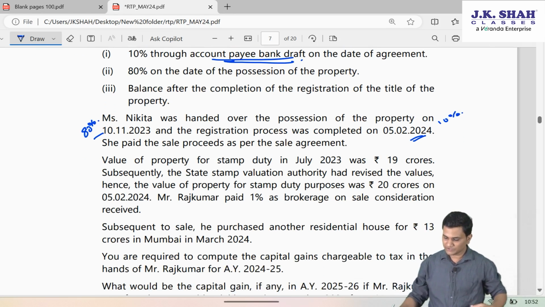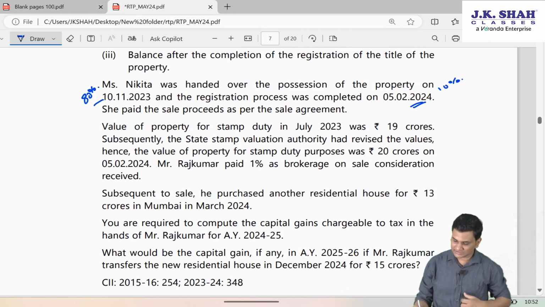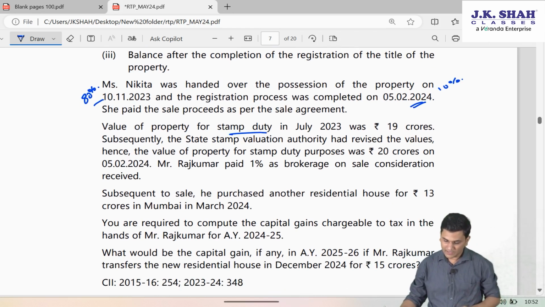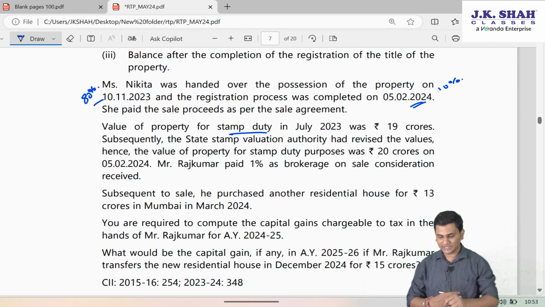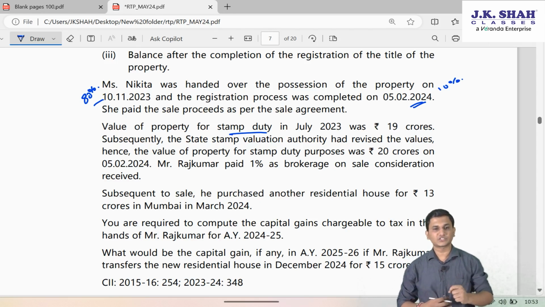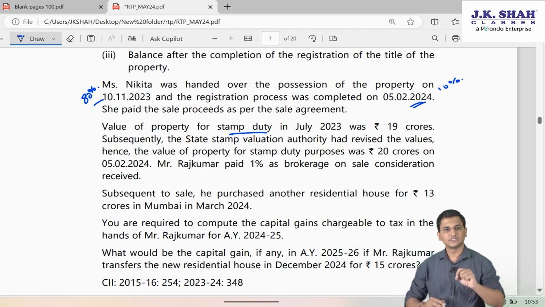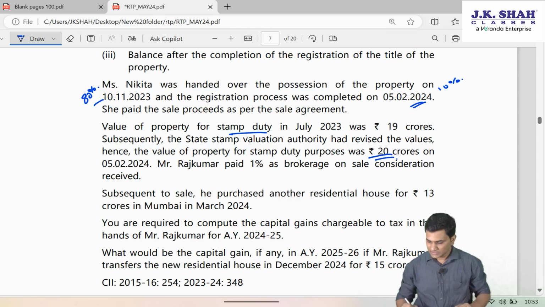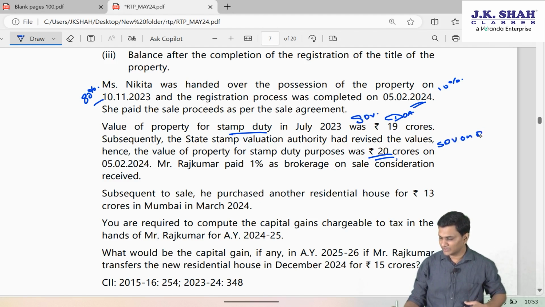Value of the property for stamp duty in July 2023 was 19 crores. So this is the stamp duty value on the date of agreement, that is 19 crores. Subsequently, the State Stamp Valuation Authority has revised the value. Hence, the value of property for stamp duty purposes was 20 crores on 5th Feb 2024. So this is the stamp duty value on the date of registration. So 19 crores is the stamp duty value on the date of agreement and 20 crores is the stamp duty value on the date of registration.